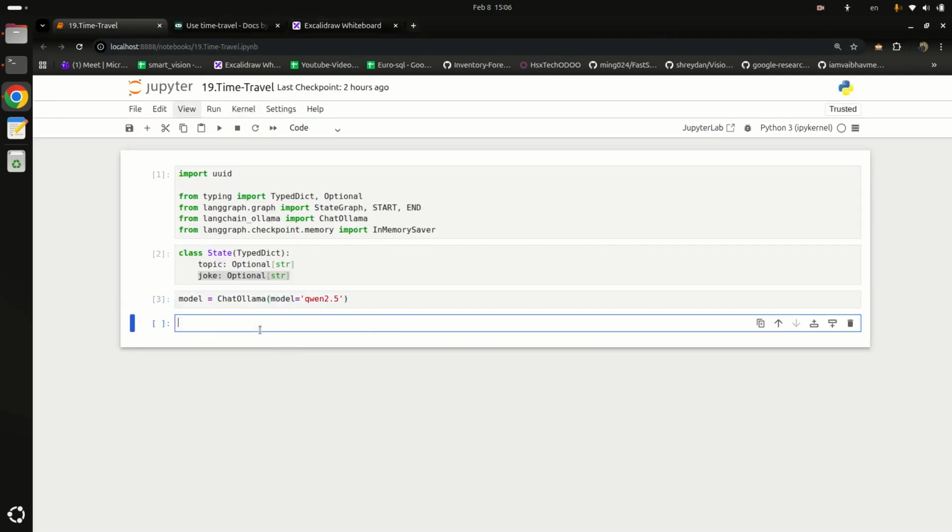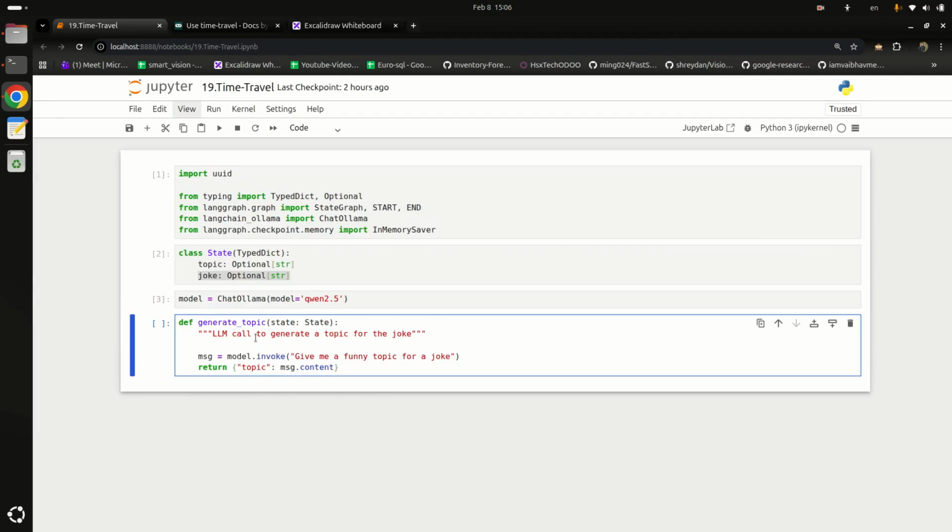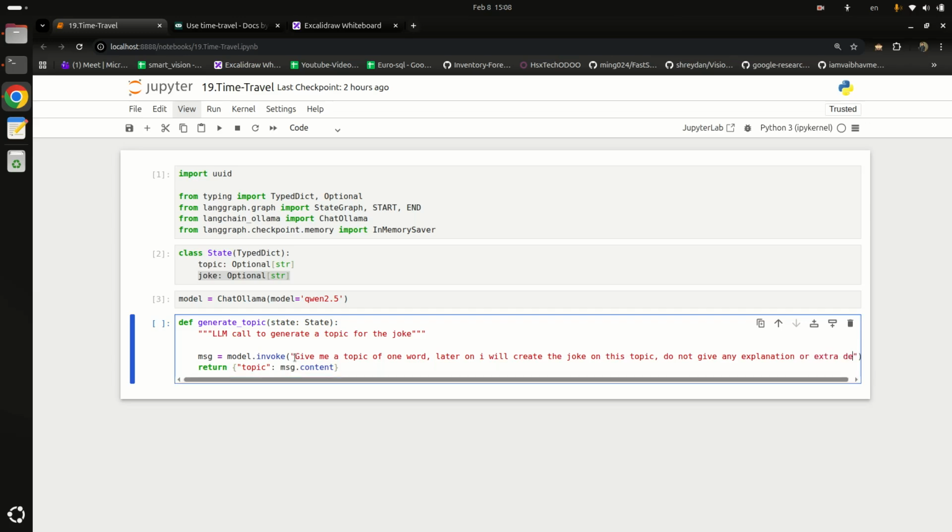Let's run these, and our model is Qwen 2.5 and it is the first node. Let me just copy and paste here. It is the docstring that is telling what this node will do. LLM call to generate a topic for the joke, and the prompt is: give me a funny topic for a joke. This prompt is not working in my case. I checked it previously, so I will change the prompt a little bit. I will say: give me a topic of 1 word. Later on I will create the joke on this topic, and do not give any explanation or extra detail. Let's try this prompt and check the result.